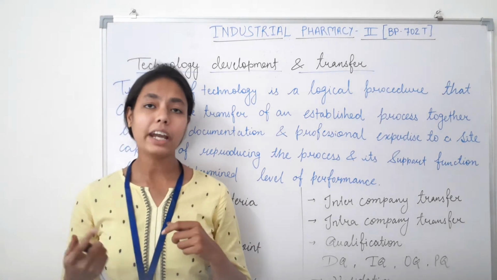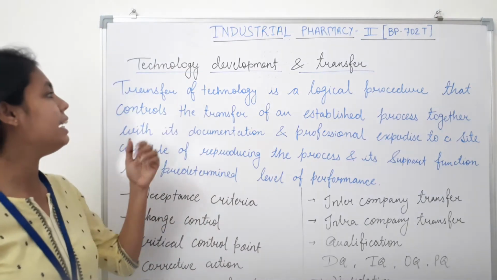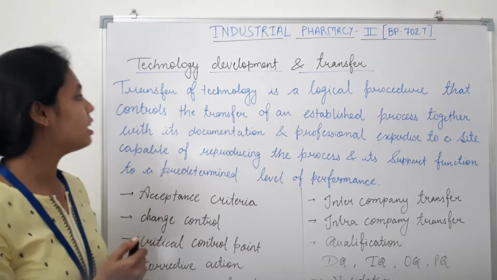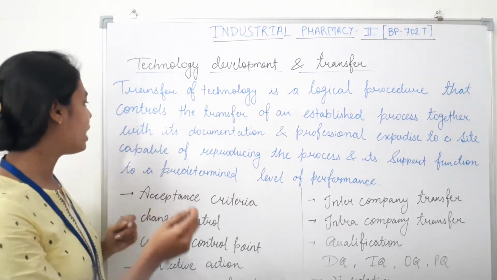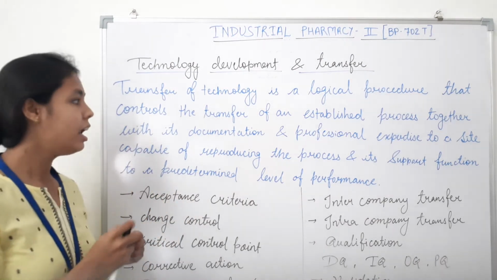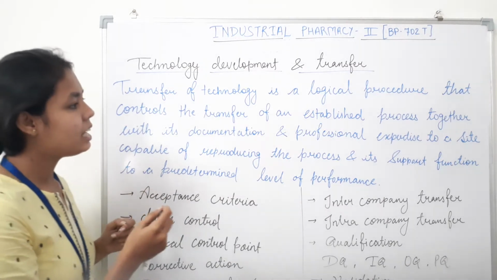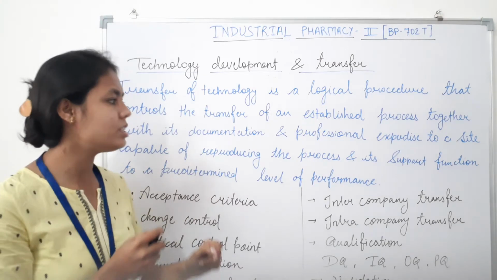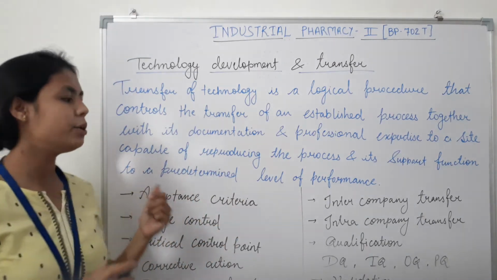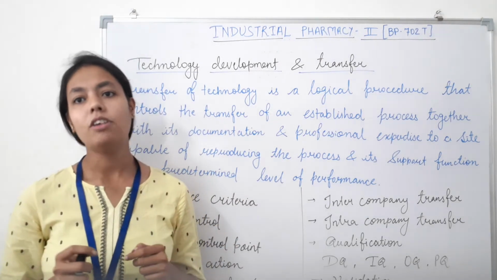So transfer of technology is basically defined as a logical procedure that controls the transfer of an established process together with its documentation and professional expertise to a site capable of reproducing the process and its support function to a predetermined level of performance.